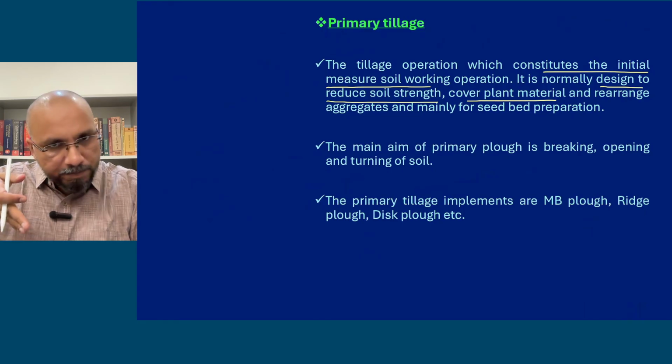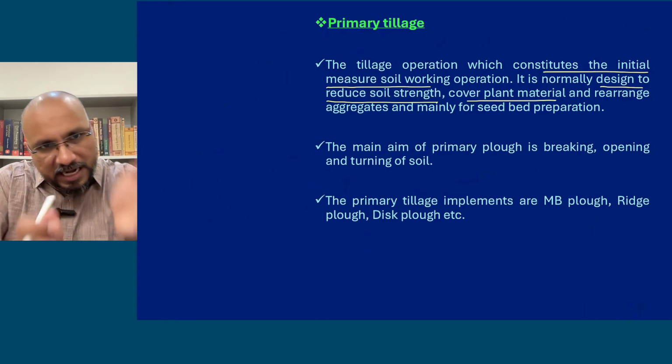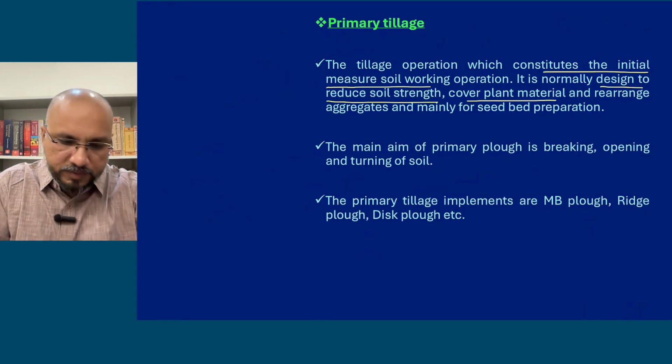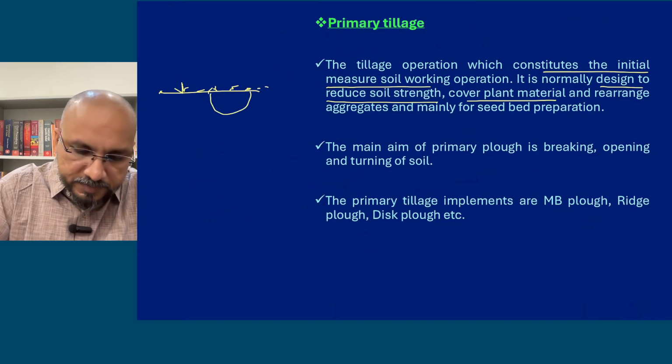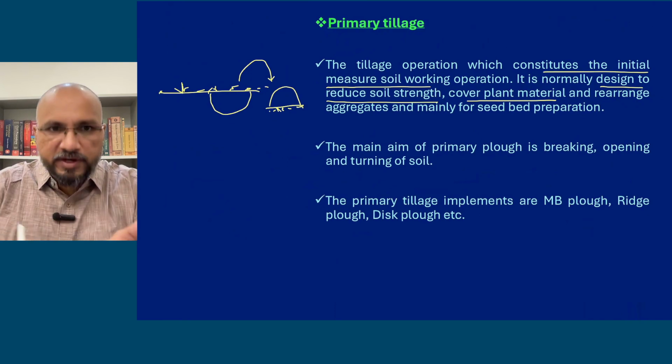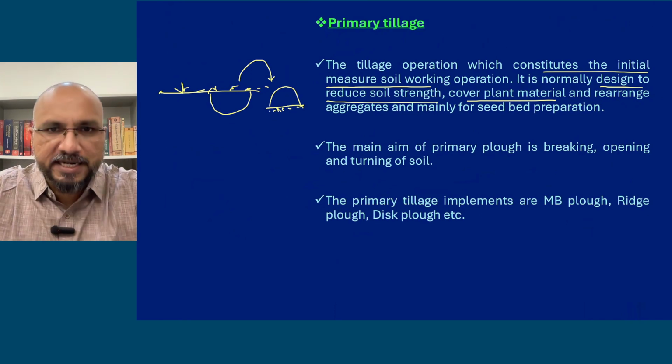So when you are ploughing, the soil is turned upside down. जो ऊपर वाला part है, यहाँ पे stubbles हैं, all these stubbles are there. So you dig this up, this part, and this is turned upside down. Okay, ये उल्टा हो जाता है. So when you are plowing, soil is turned upside down.